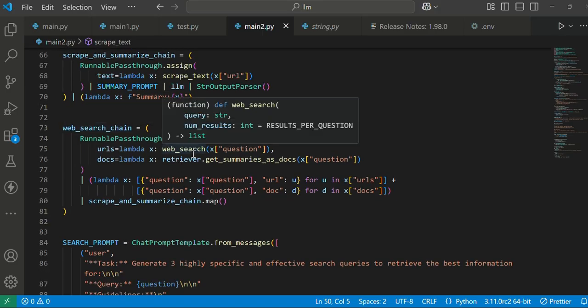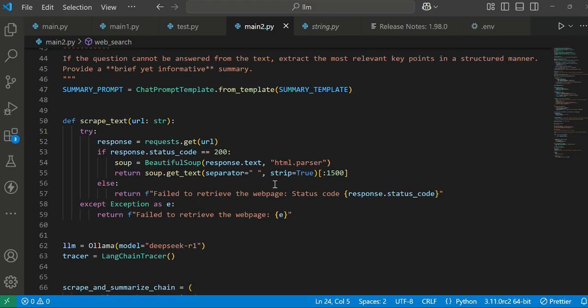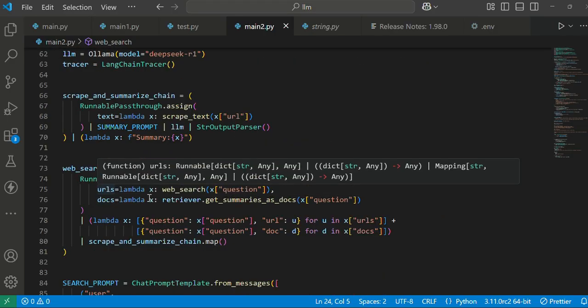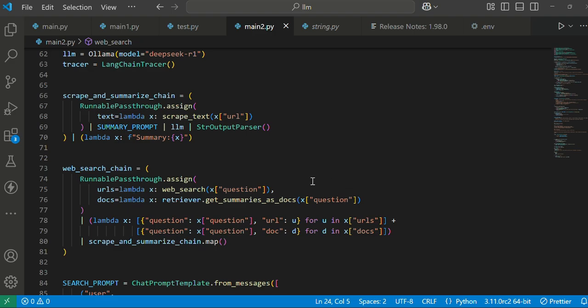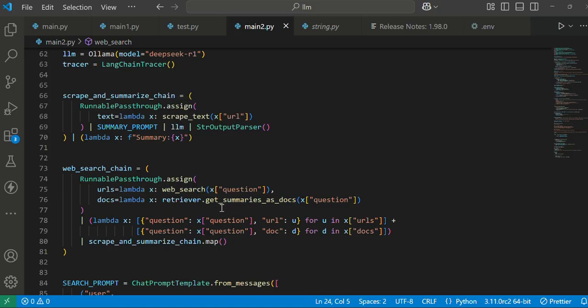What we are doing basically is, for any input question we get from a particular input, we are calling this web search. What it basically does is, for any particular question, it will retrieve some URLs. Those URLs we are storing in URLs, and by applying a lambda function, for any input question we are retrieving documents by applying a retriever, which is the archive retriever, which helps us obtain a document retriever.